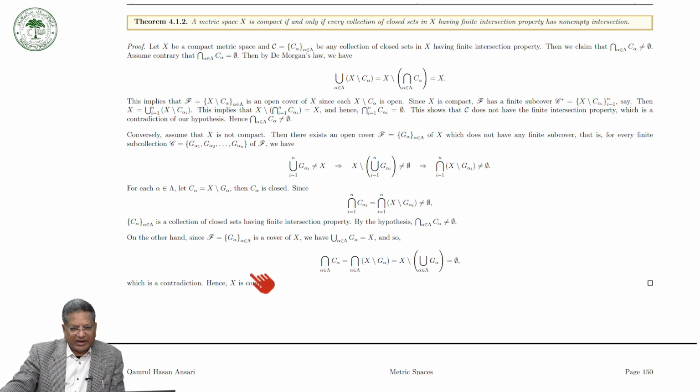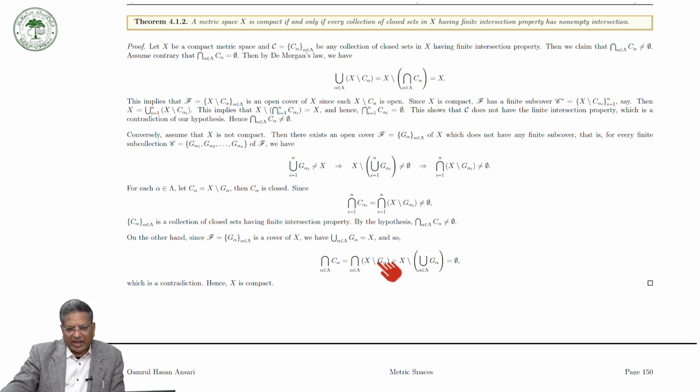Now, on the other hand, since F equals G alpha is a cover of X, the union of G alpha must be equal to X. And so we can take the intersection of C alpha, which is the intersection of the complements, because we have defined C alpha equal to X minus G alpha.